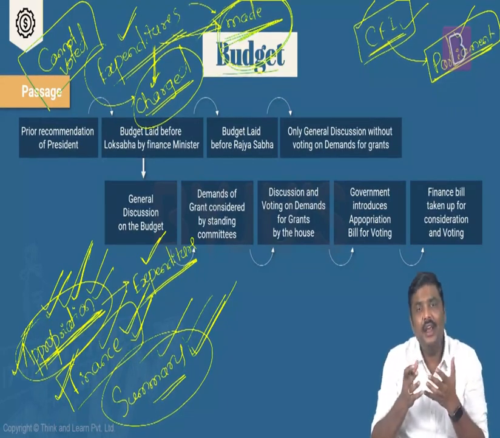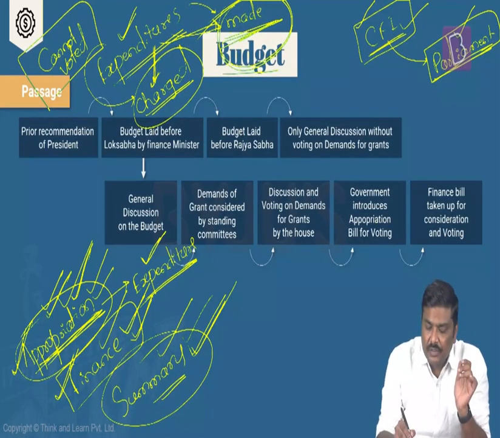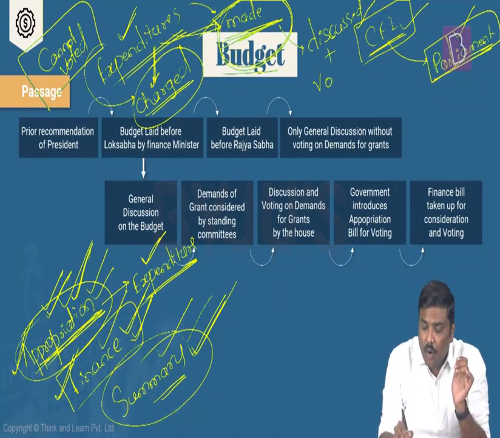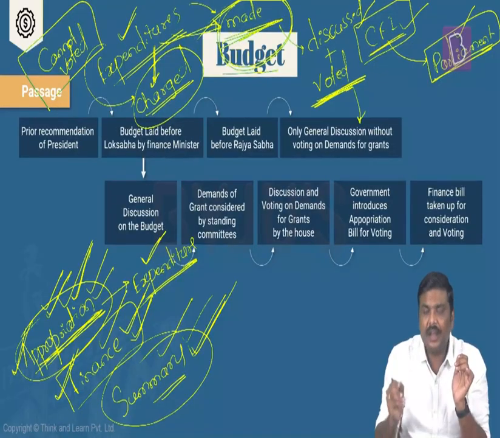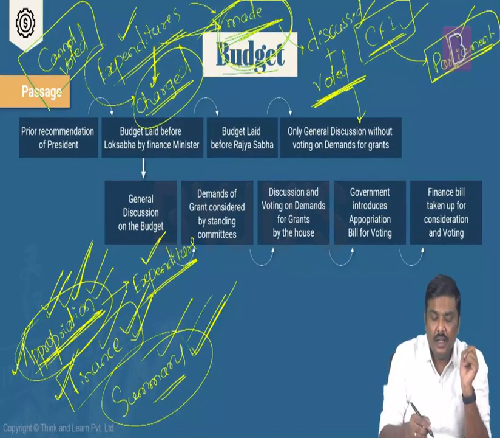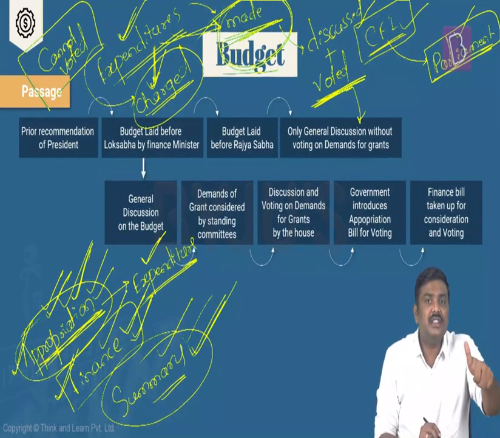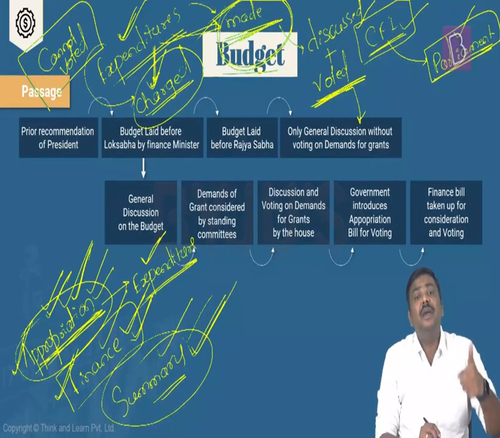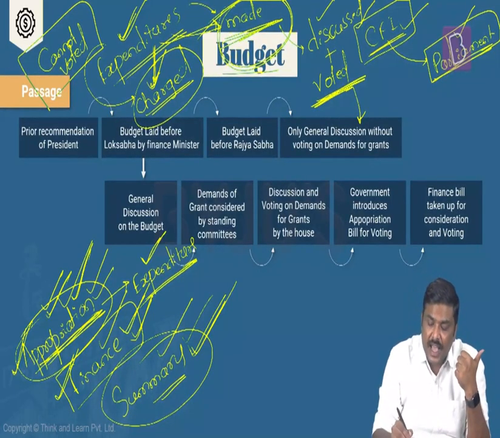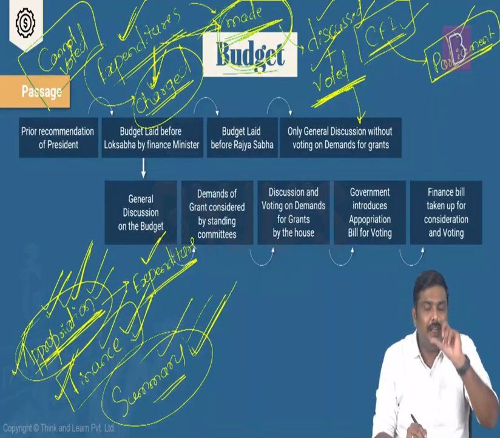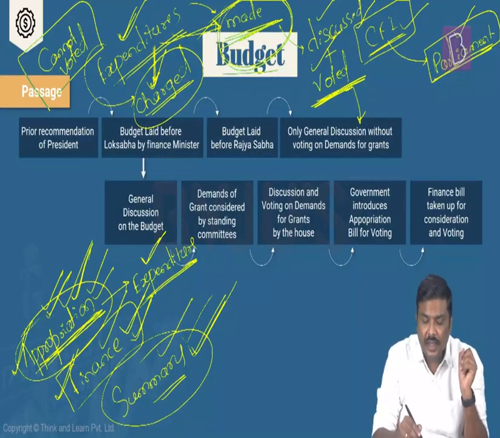Expenditures made essentially refer to those expenditures which are discussed as well as voted upon by the parliament. I will repeat the statement here. Expenditure charged can be discussed in the parliament, cannot be voted upon. Expenditures made can be discussed as well as voted upon in the parliament. Right? The parliament through voting can alter the expenditures made.